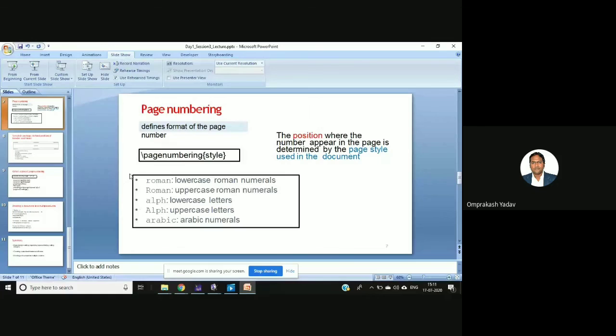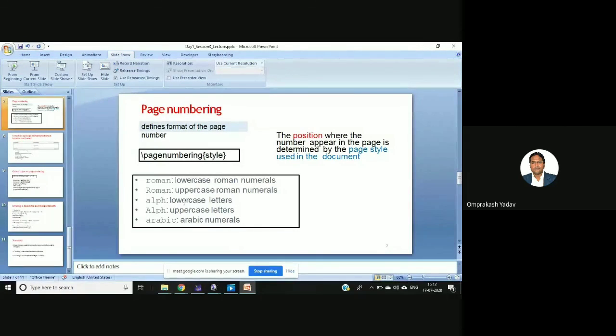Okay. So this is page numbering. Now we are having a page numbering style. The position where the number appears in the page is determined by the page style used in the document. So we are having basically these types. So roman will give you the lowercase Roman numerals, right? Then if you write capital R, then it will give you the uppercase Roman numerals.